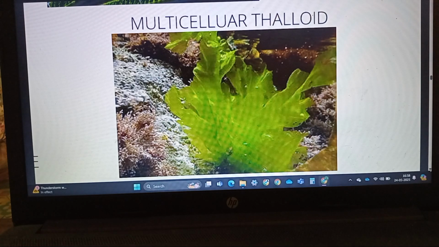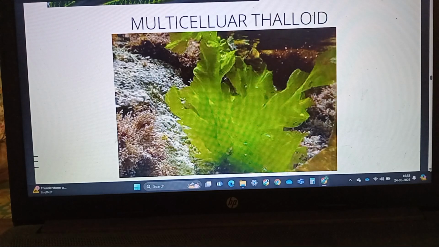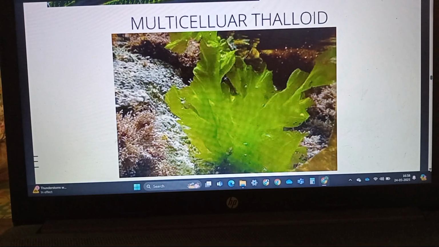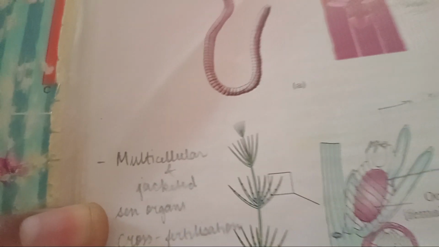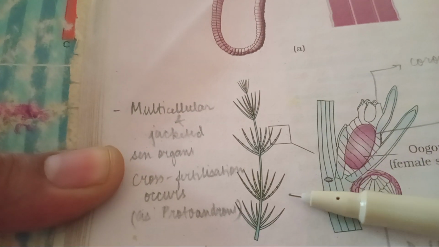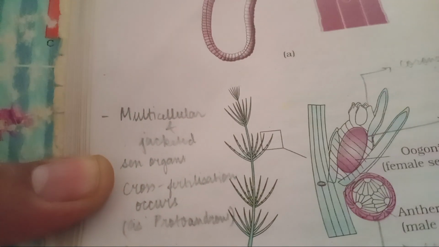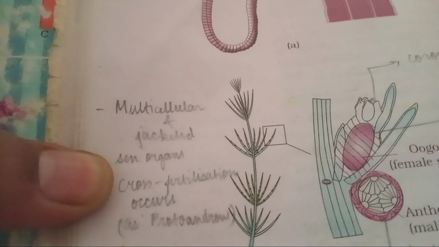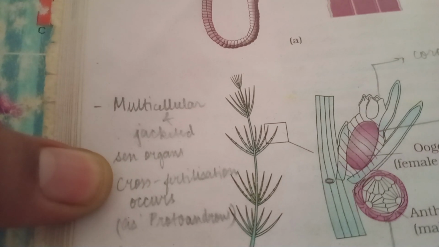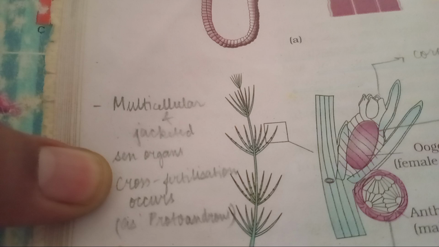Now another example is Chara. Chara is a type of green algae. In all the algae except Chara, the sex organs are not jacketed, but here the sex organs are jacketed.